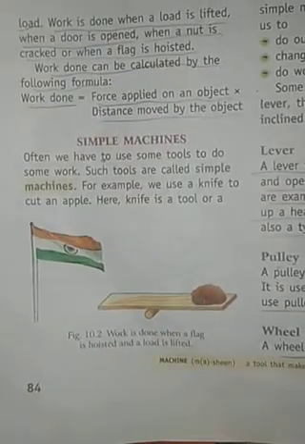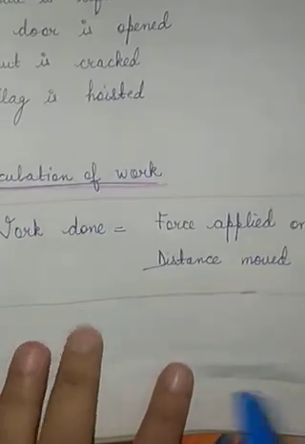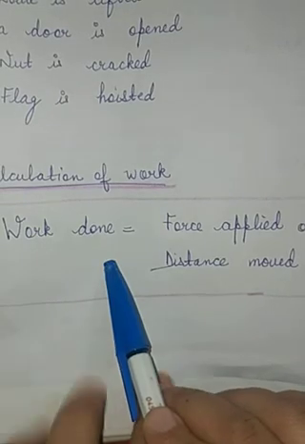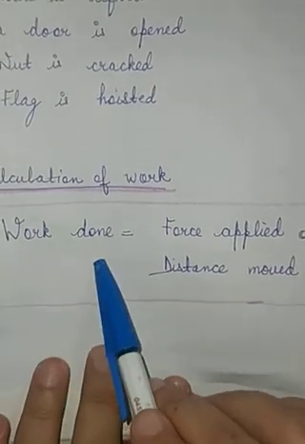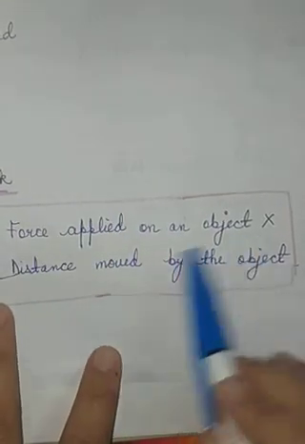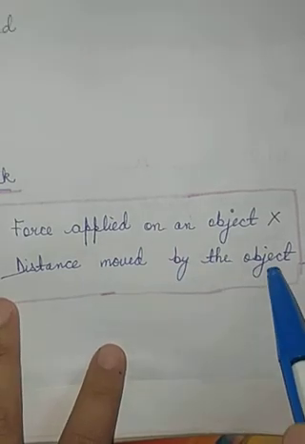And work can be calculated, and for the calculation of work there is a simple formula. How can we calculate the work done? Work done is equal to force applied on an object into distance moved by the object.